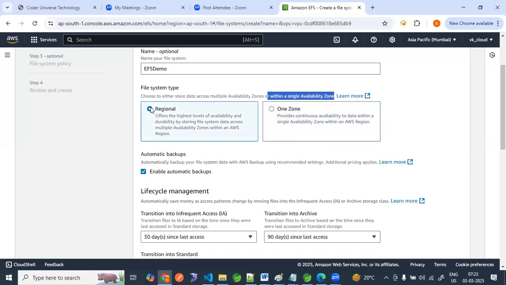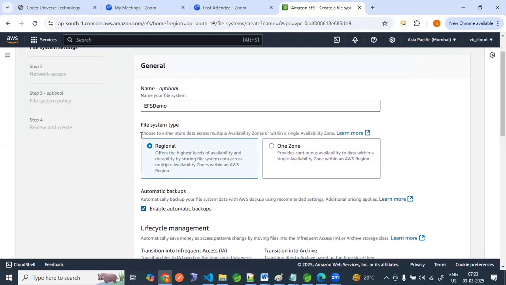But if we keep this regional enabled, it is showing: choose to either store the data across multiple AZ or within a single AZ. We are selecting regional, which offers the highest level of availability. Availability means if one AZ is down, then our data is available in another AZ also. That is what we call availability.